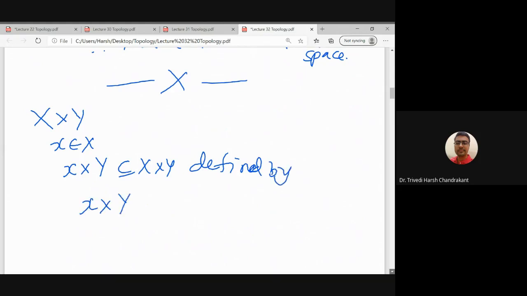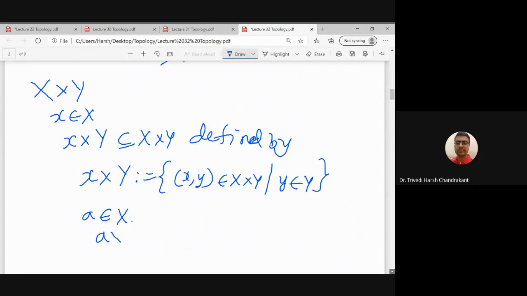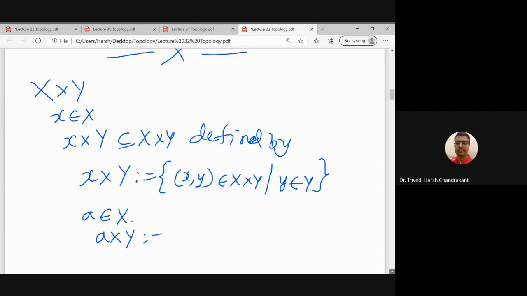It is defined as the ordered pairs (x, y) belonging to X cross Y such that y is an element of capital Y. In particular, if I fix any element A of X and I consider A cross Y, then this is the set of (A, y) such that y is any arbitrary element of Y.